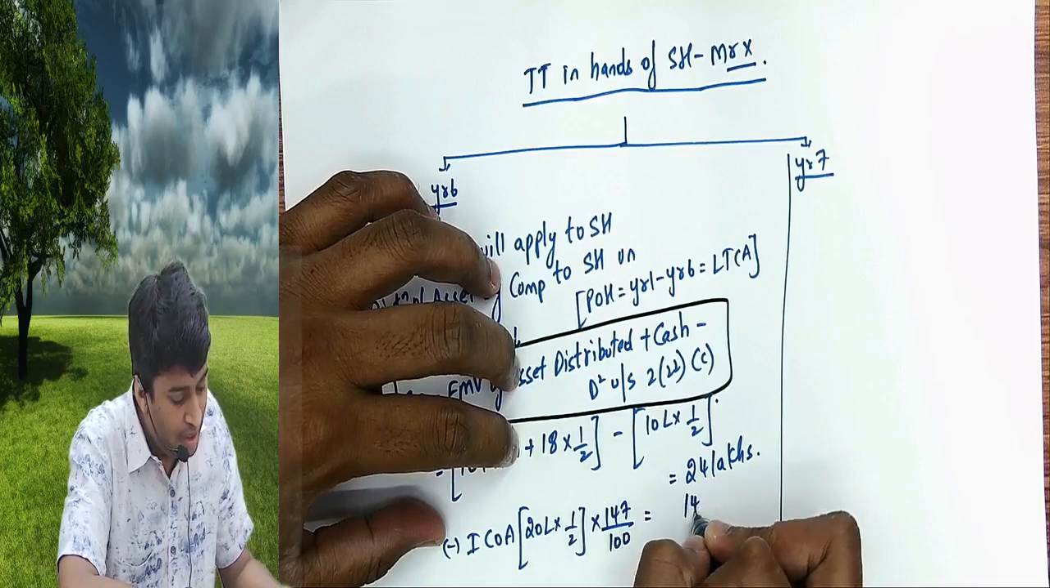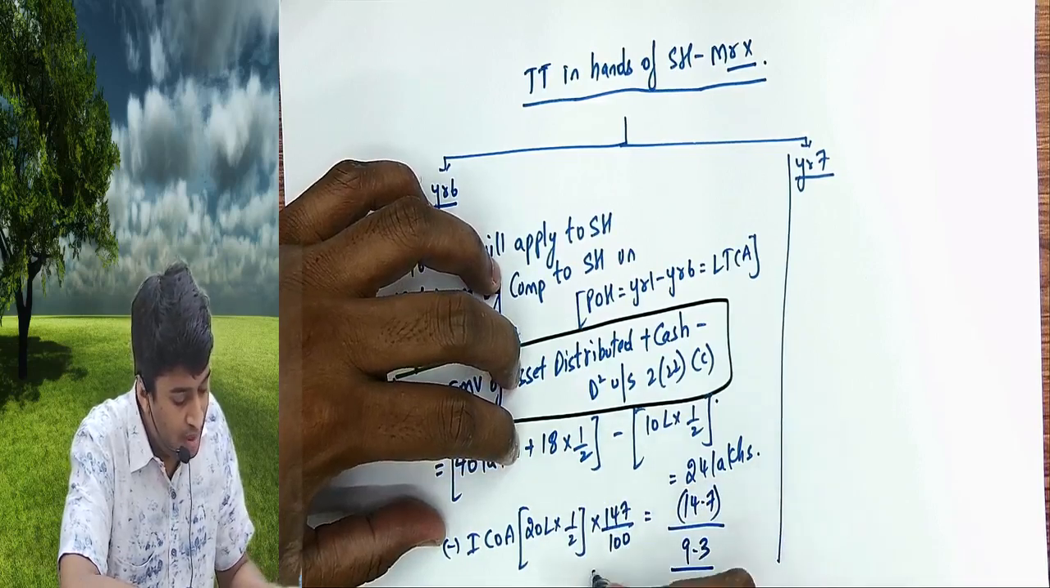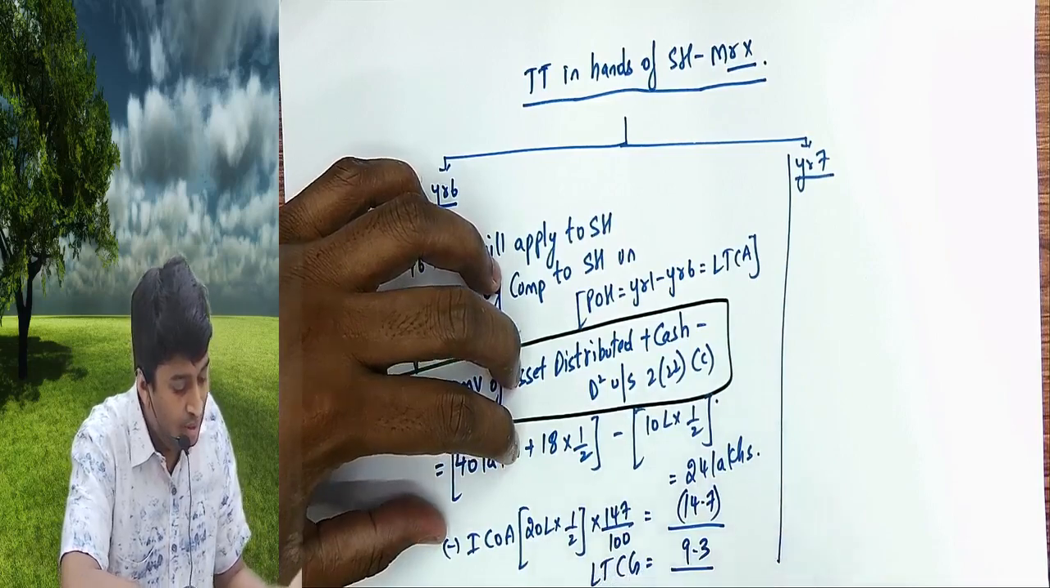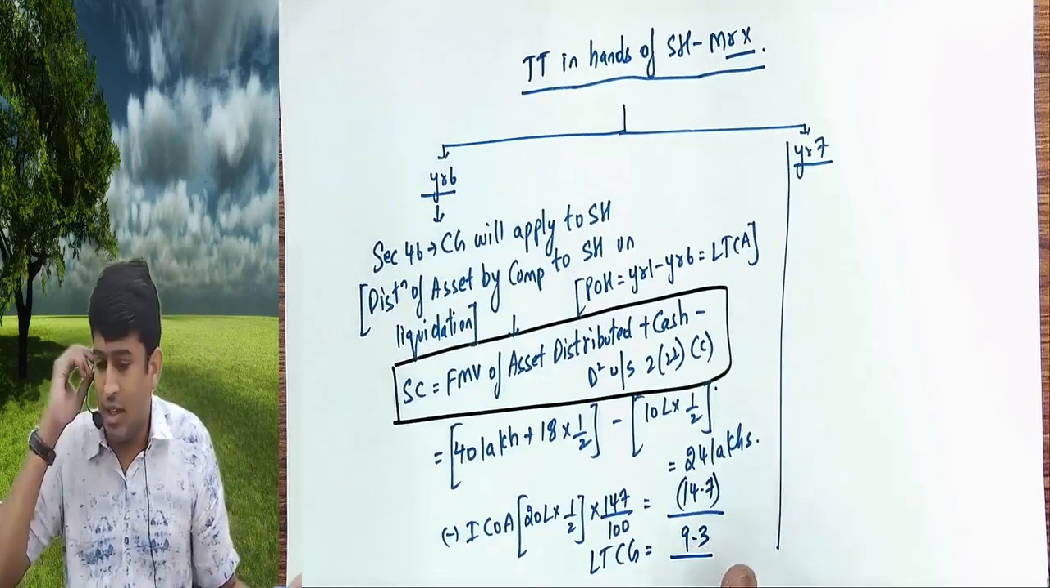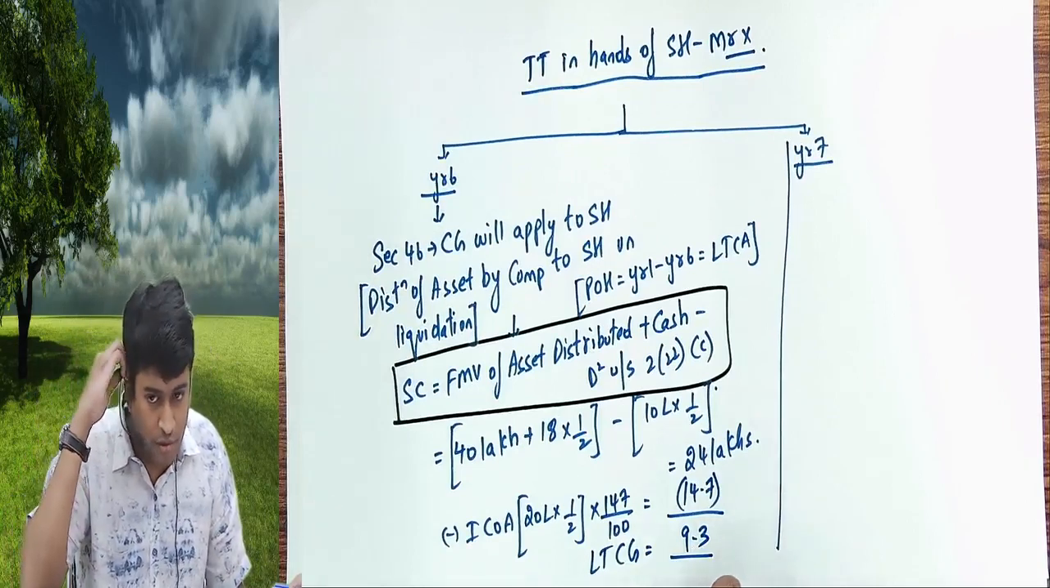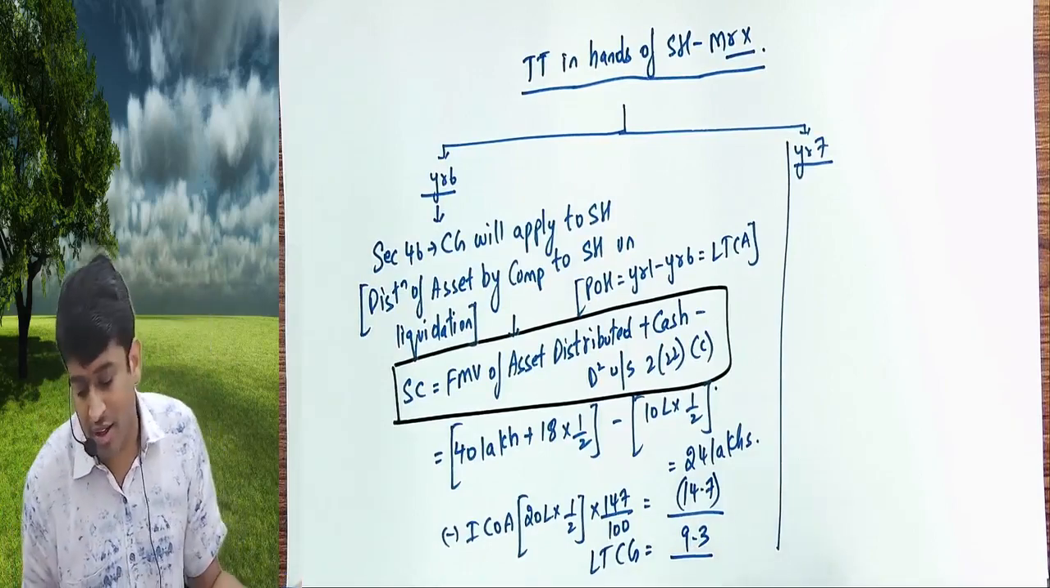Will be 14.7. 9.3 will be long term capital gain. This is in year 6. So the formula is: sale consideration is the FMV of asset distributed plus cash minus deemed dividend under 222.